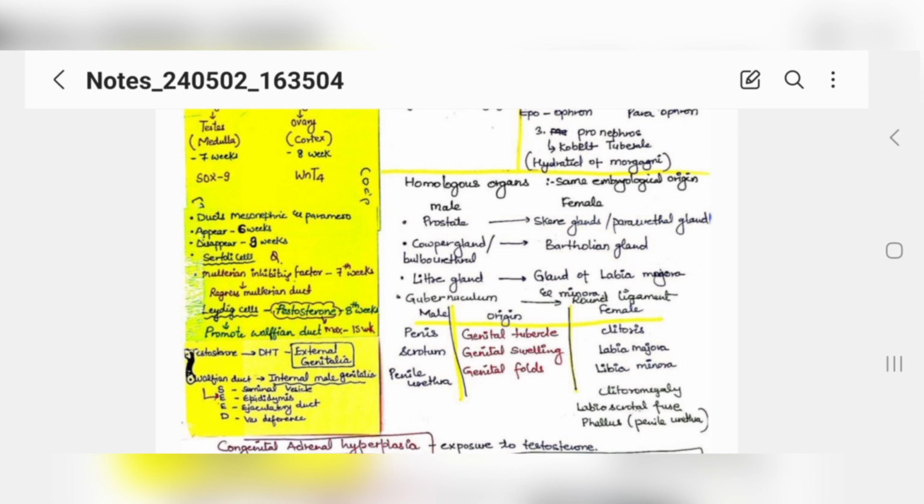There is basic genital swelling, genital tubercle, and genital folds. If testosterone is there, they will form penis, scrotum, and penile urethra. If not, they will form clitoris, and your labia majora and minora. Okay.